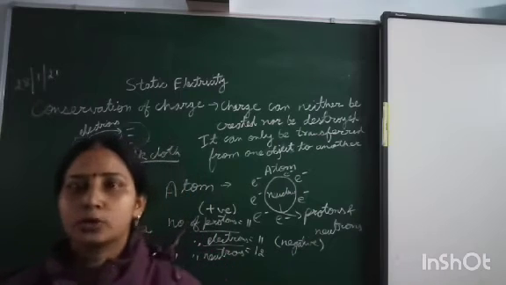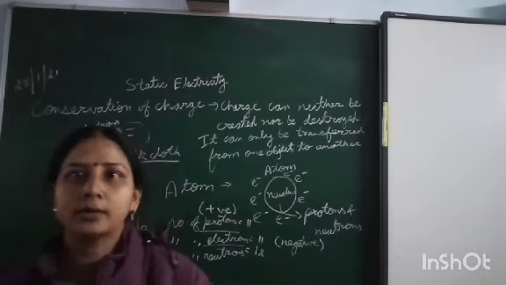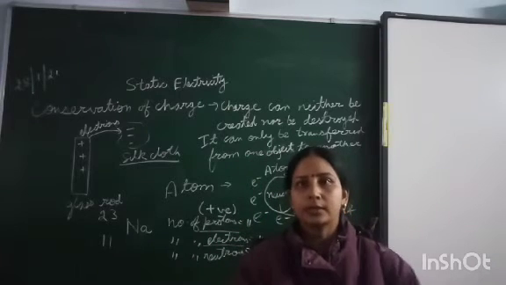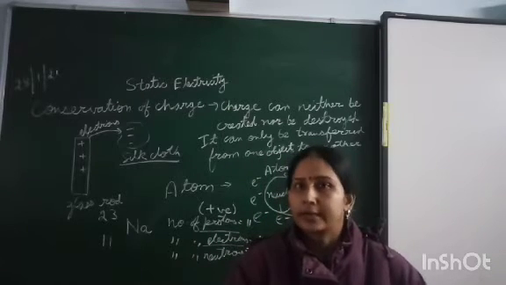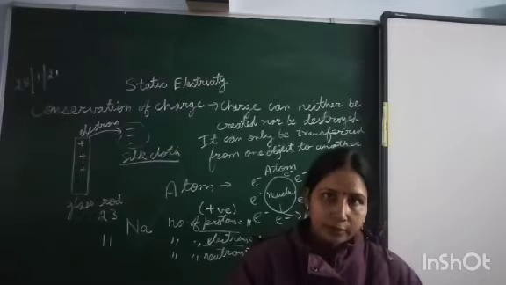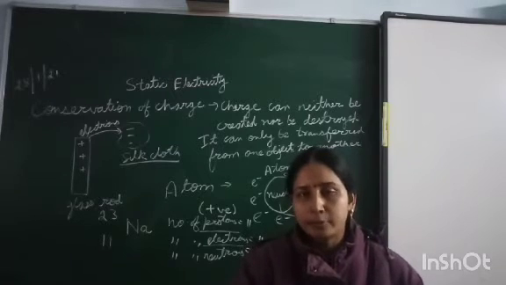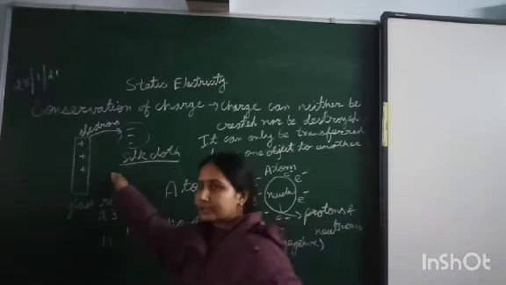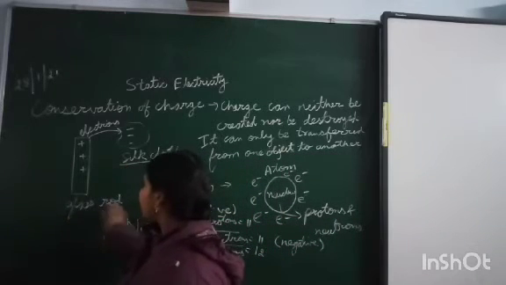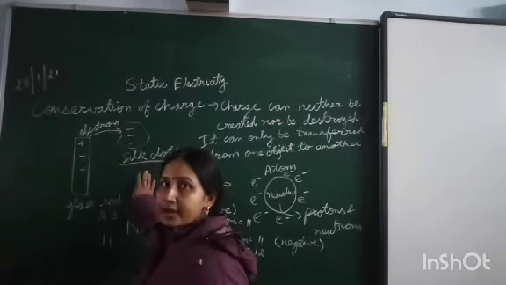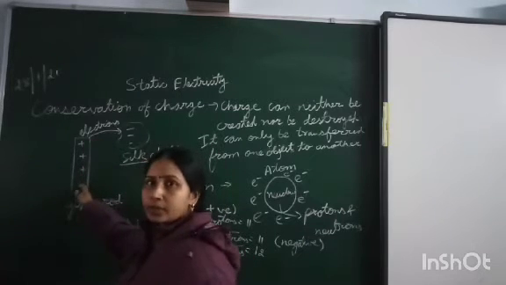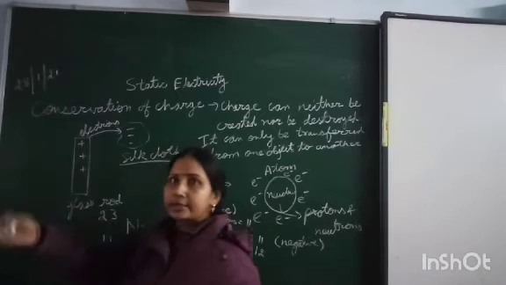So when two objects are rubbed together, what is happening? Initially they were neutral, and when we rub them together, the objects get charged. Like I have shown in the example, I have rubbed the glass rod with a silk cloth. In that case the glass rod transfers its electrons.